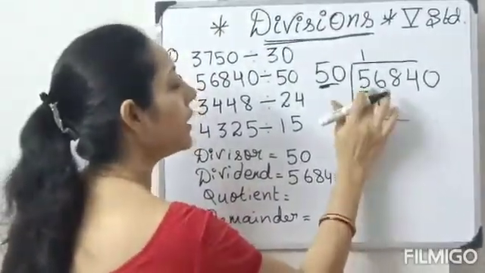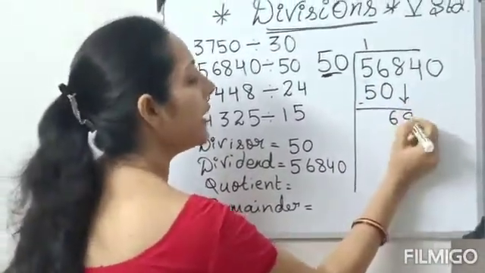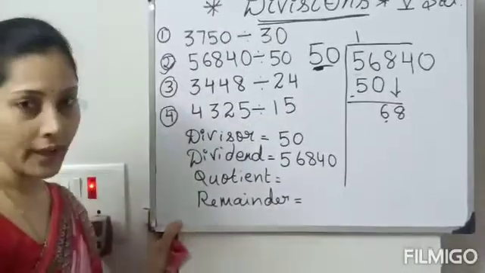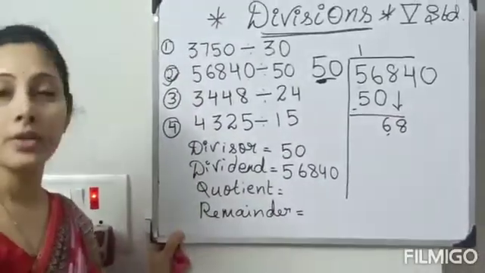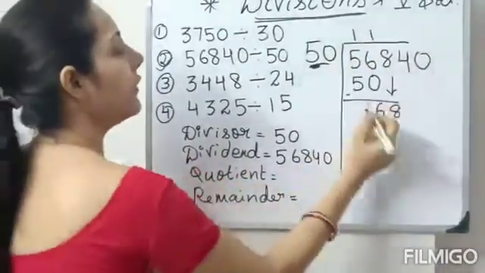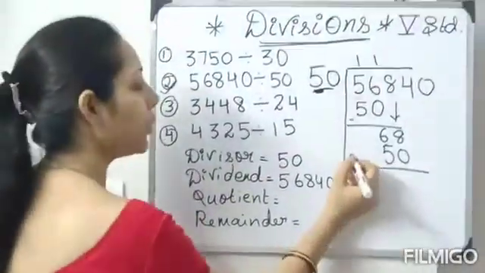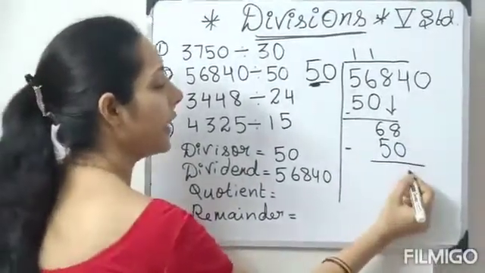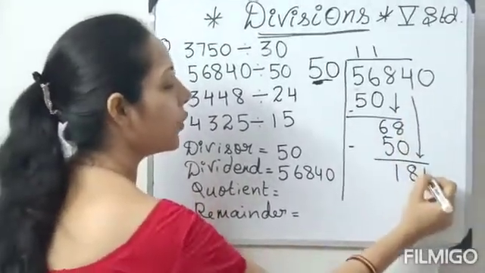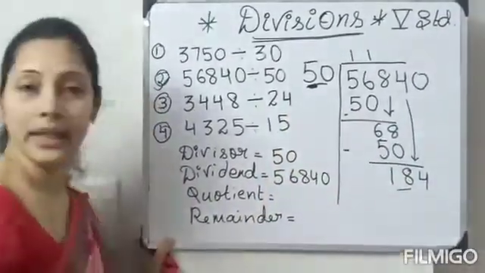So what you have to do here? You have to do subtraction. 6 minus 0, 6, and here 8 carry. Again in the 5 table when 6 comes. In the 5 table 6 will come? It will not come. So what you have to take again? You have to take 1. Yeah, 50 ones are 50. Very good. Now again what you have to do? You have to do subtraction. 8 minus 0, 8. 6 minus 5, 1. 4 carry over. Correct.